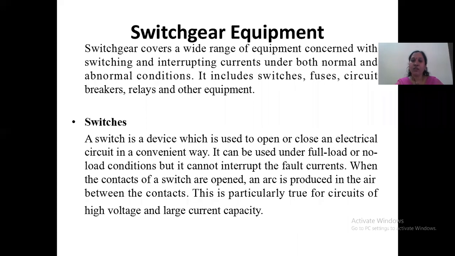Even when the switch is opened, in case of high voltage devices, if a high voltage is prevailing in that particular circuit, then there will be a chance of a spark over or an arc produced between those two open leads. This may lead again to a short circuit in the entire circuit. So this is the description of the switches.